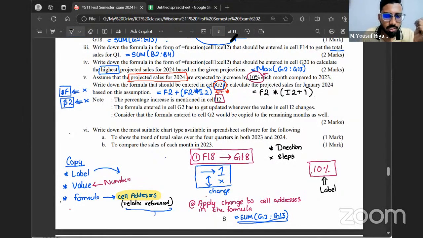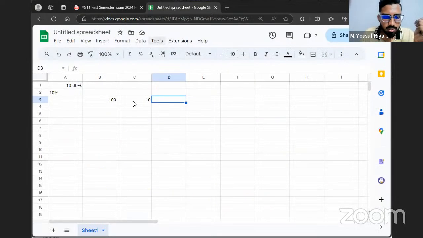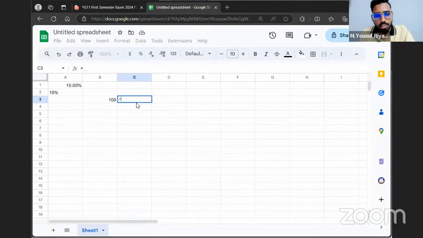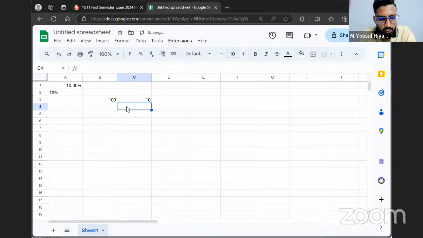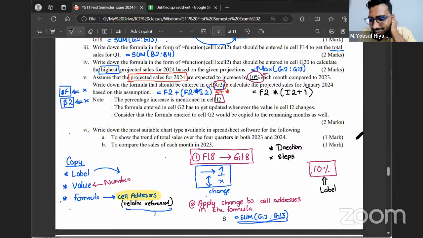Let me double check this. Equals 100 into this should give me 10. Correct. Equals B3 into A plus 1. Proud that my maths is working properly. Plus 1, not plus 100.